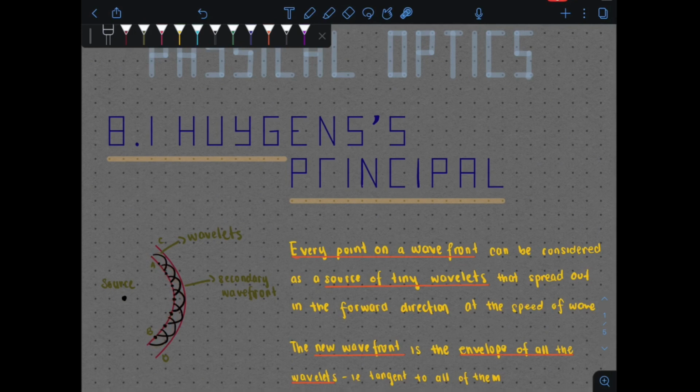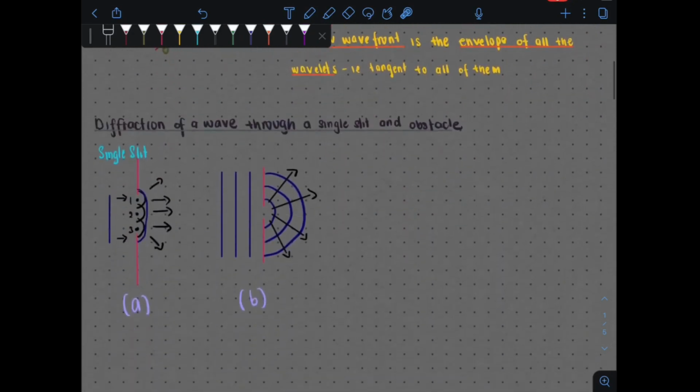All these tiny wavelets spread out in the forward direction at the speed of the wave. Then the tangent of all these wavelets will produce a new wavefront, which we call the secondary wavefront. And this process continues. Every point on this new wavefront will also act as a source and produce many tiny wavelets, and then the tangent of the wavelets is going to produce another wavefront. This process continues. This is Huygens' Principle.